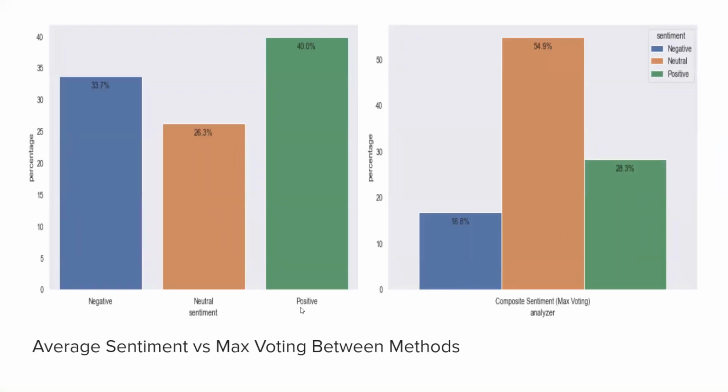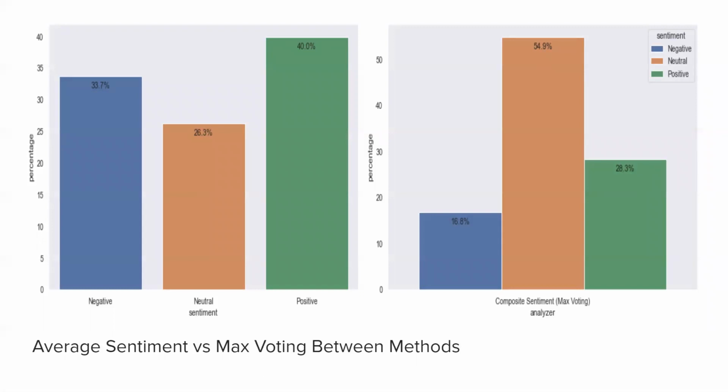So for the average, we did it exactly as it sounds. We just added up the scores given to each tweet by all 3 classifiers and then divided that by 3. That score was then weighted against certain thresholds for positive, negative, and neutral and classified accordingly. We can see how this changed a lot of the neutral values received when using each of the methods individually into either the positive or negative categories.